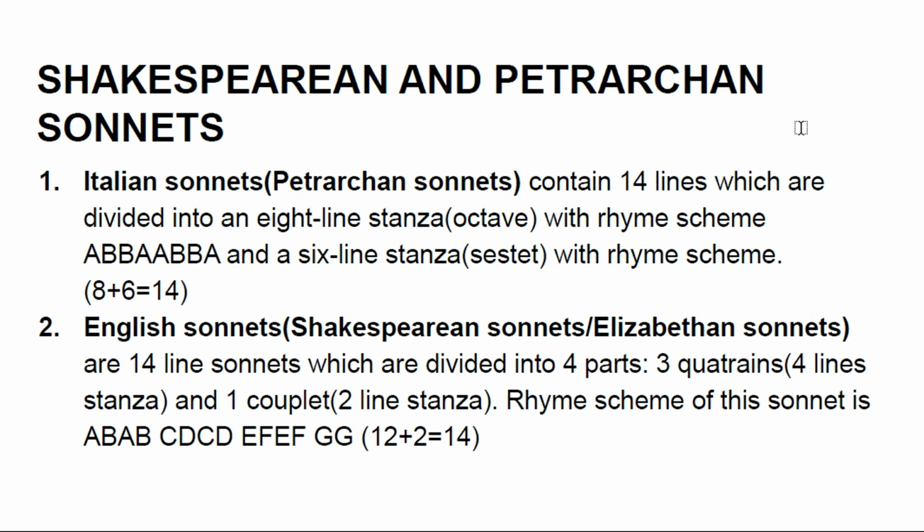So 12 plus 2 is equal to 14. Keep in mind that 3 fours are 12, plus a couplet of 2, is equal to 14. So keep in mind the formula 8 plus 6 is equal to 14, which is an Italian or Petrarchan sonnet, and the other is the Shakespearean sonnet, which has 12 plus 2 equal to 14. You can also say 4 plus 4 plus 4 plus 2 is equal to 14.